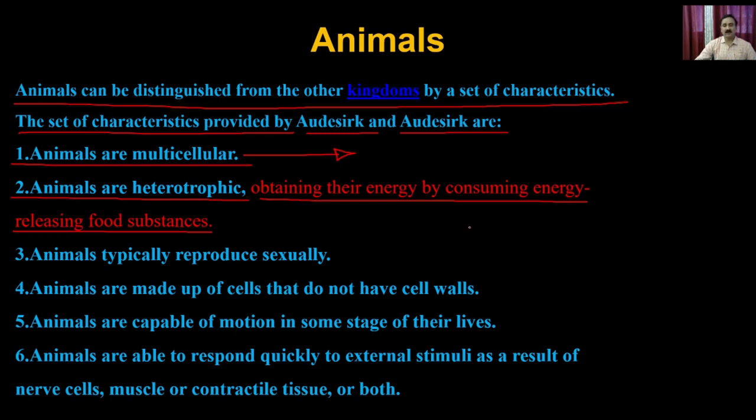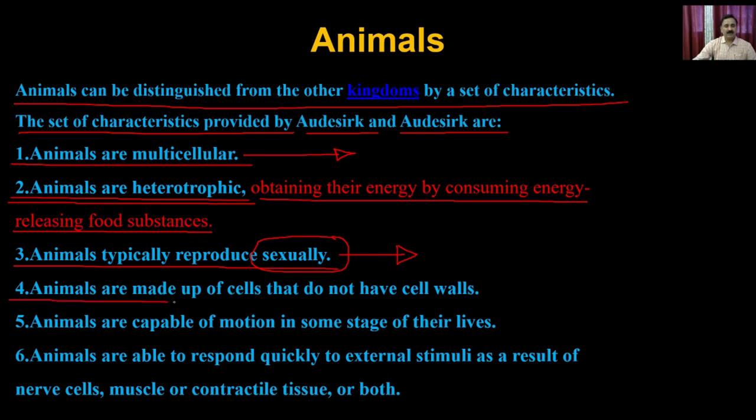Apart from heterotrophic, you also have another mode of taking nutrition, called autotrophic. Autotrophic means the organism directly takes up energy from the sun. Apart from autotrophic and heterotrophic, you also have the chemotrophics. Chemotrophics are the bacteria which acquire energy by breaking down chemical molecules. Animals are mostly heterotrophic, or almost all animals are heterotrophic. Then animals typically reproduce sexually, but there are exceptions where animals also reproduce by asexual means, for example the porifera or the hydra.